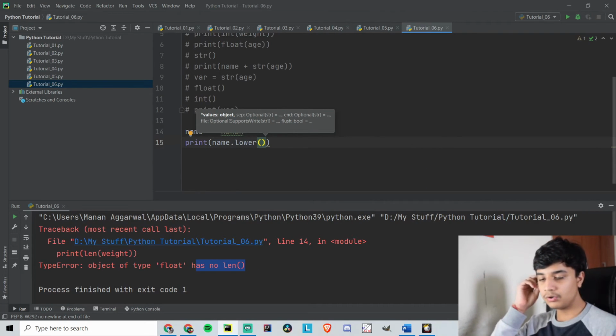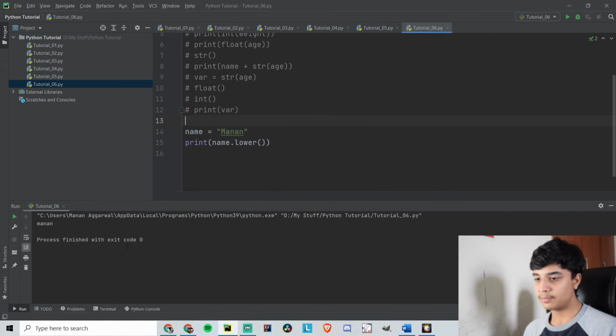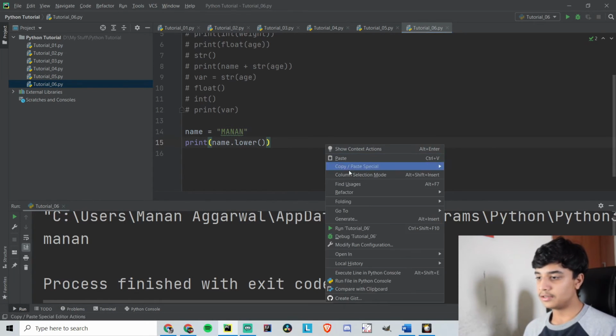What lower will do is it will return the characters in lowercase, all the characters in lowercase. So the m would be smaller now. If I make the whole thing lowercase, then it will be smaller.